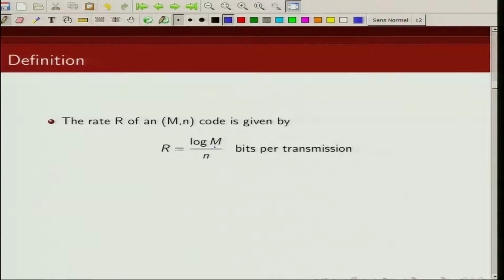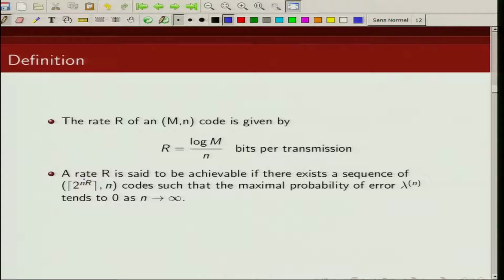As I said, there are a total of m indexes that we are sending, so the number of information bits is log of m and the code word length is n. So the rate of the code is denoted by log of m divided by n.